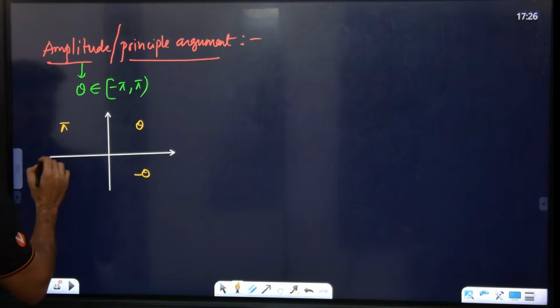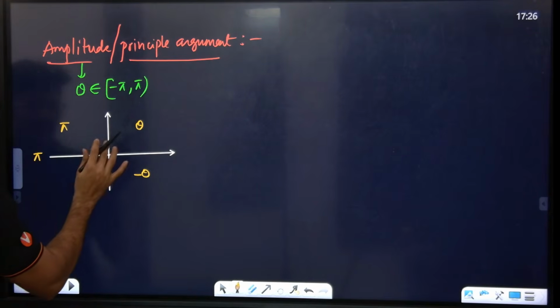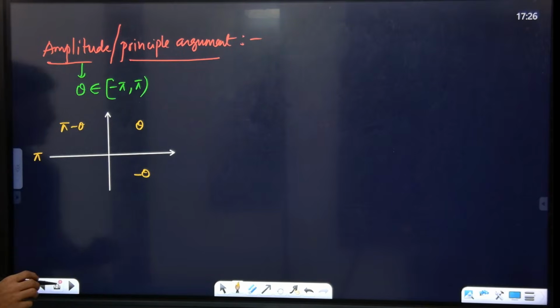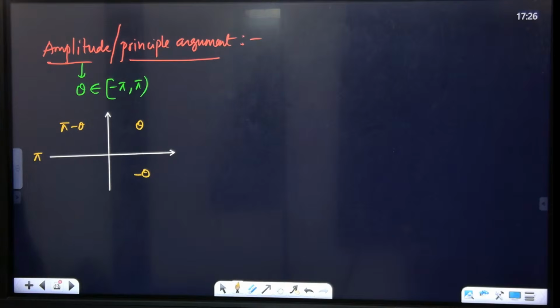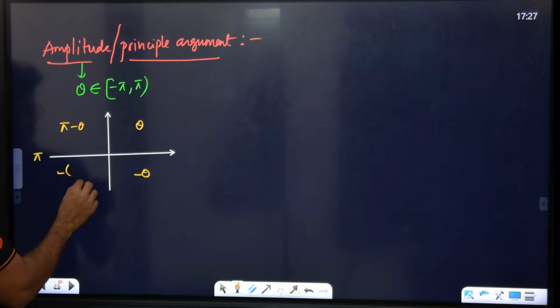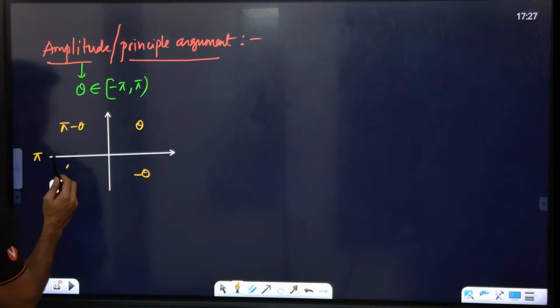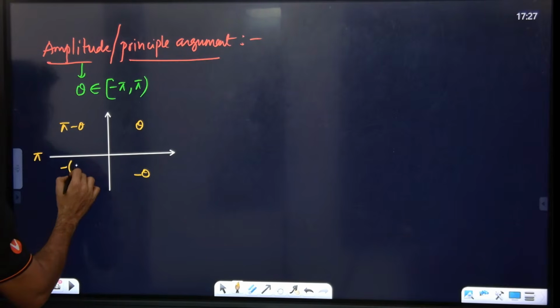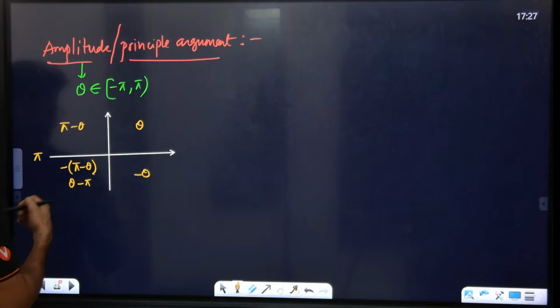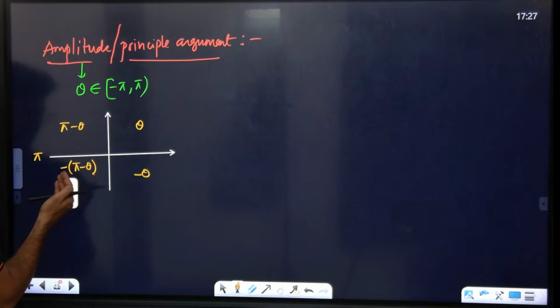This 180, obviously. This is 180 in total, so from 180 if we subtract theta, we get this portion. Yes or no? 100% yes. So now what is this? Minus of pi minus theta, or if you want to write it in style, you can write it as theta minus pi, which is also correct. The pi minus theta can be written as theta minus pi.